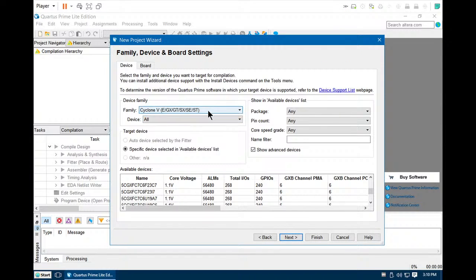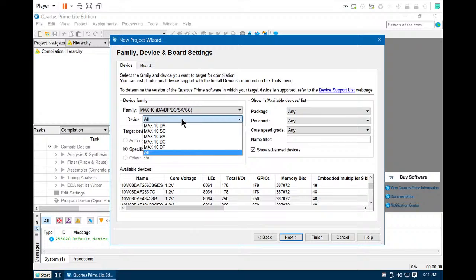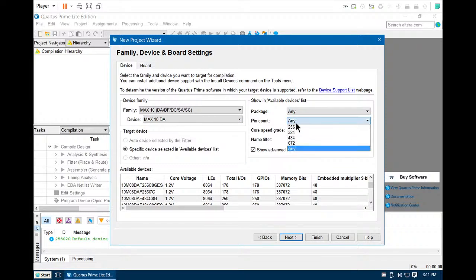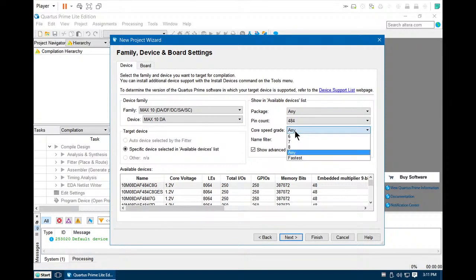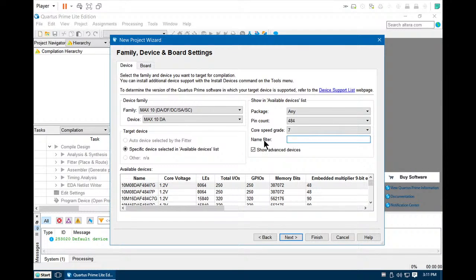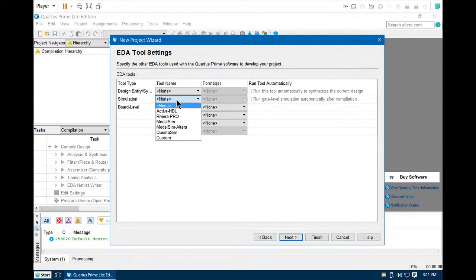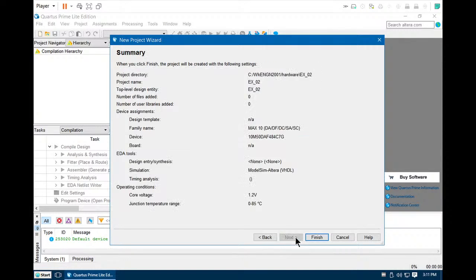Next. Select the right device based on the DE10 Lite. MAX 10, device family 10M50, pin count 484, core speed 7. So now you're down to 3 devices only. C7G is the device. Next. Simulation tool: Altera VHDL. Next. Confirm. Finish.